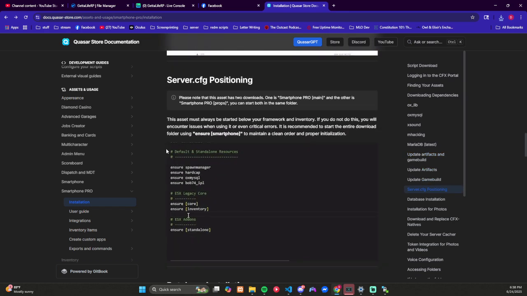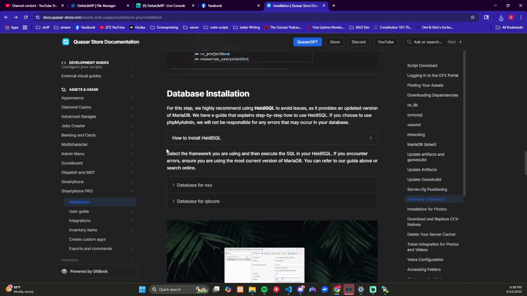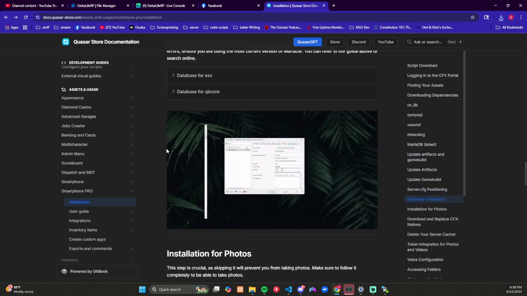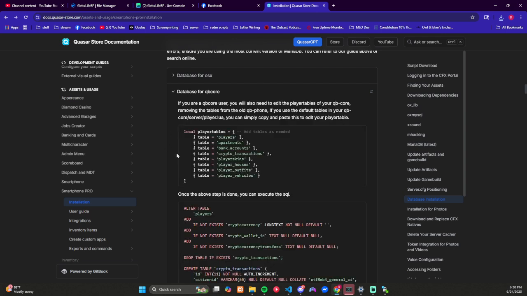Okay, we need to do that. Database. Okay, so this we'll take out. It says if you are a QBCore user, you will also need to edit the player tables in QBCore, removing the tables from the old phone. If you use the default tables in your qb-server player.lua, you can simply copy and paste this to edit your player table. So this will take care of it.